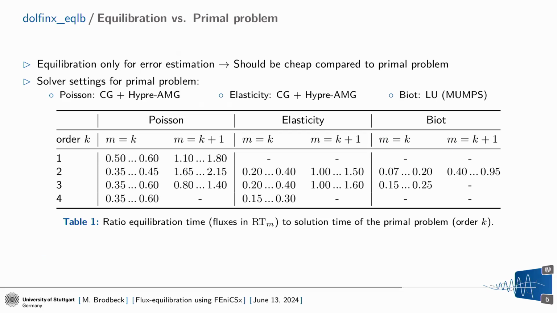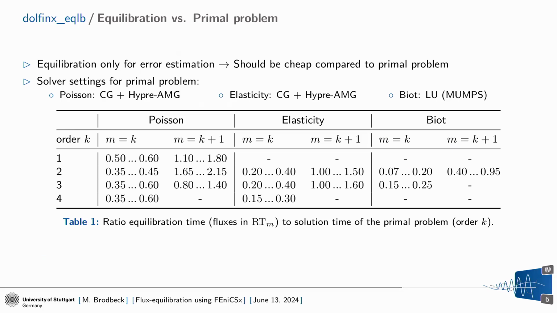This is a calculation on one processor, no parallel computations involved. We see that the equilibration takes, in the lowest order case that is possible, somewhere between 20 and 30% of the primal solution time. It's a bit less for the Biot case, but we only use LU decomposition there. It's between 10 and 25%.